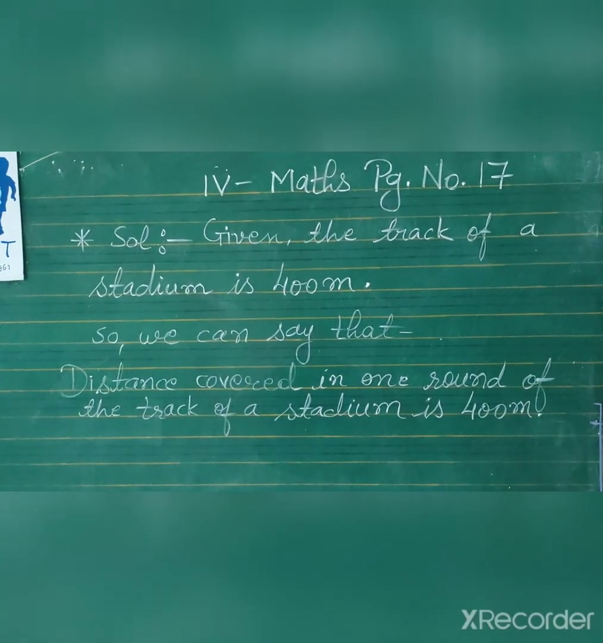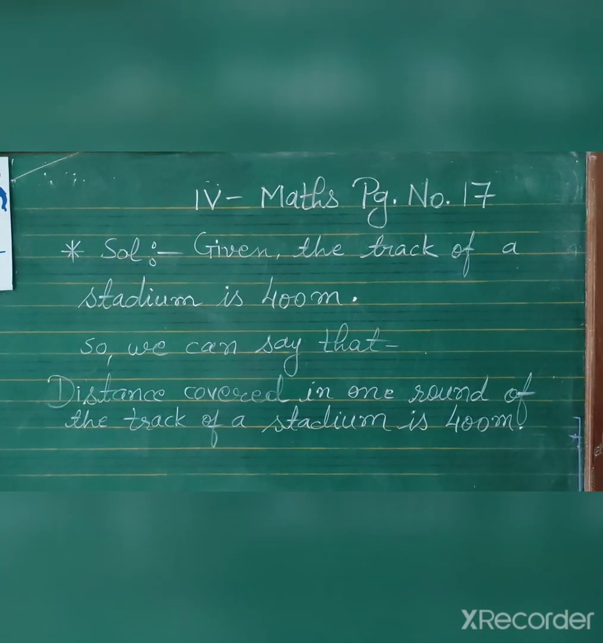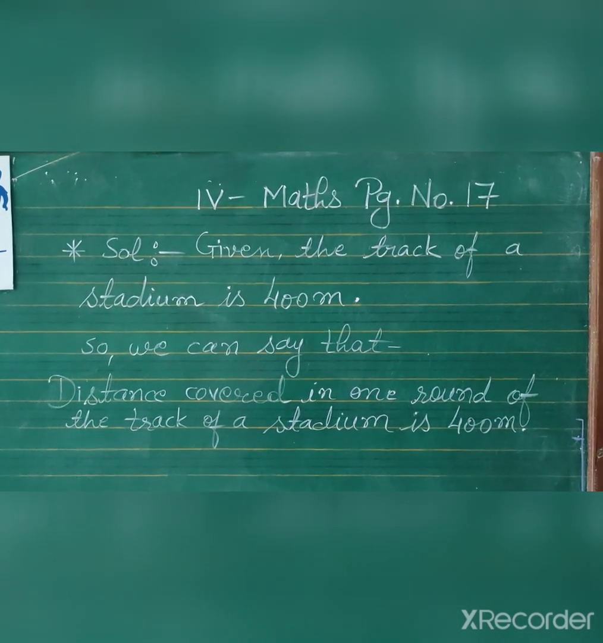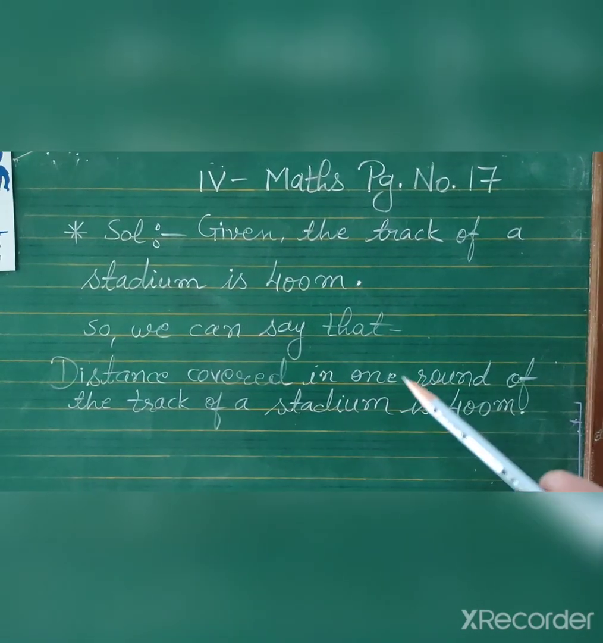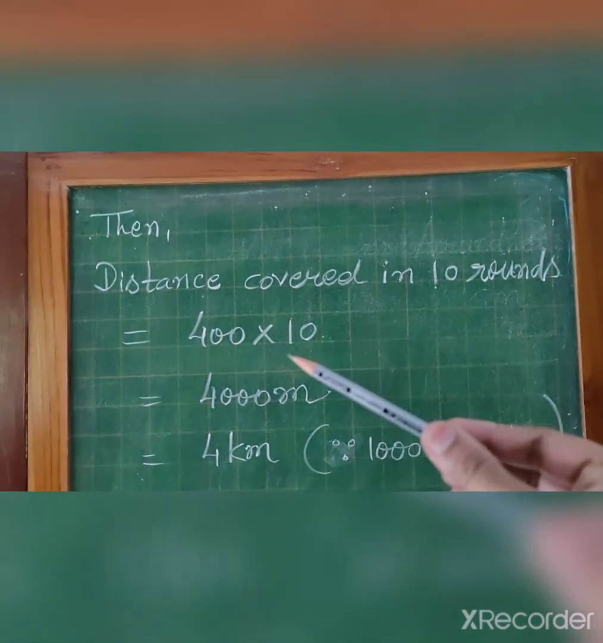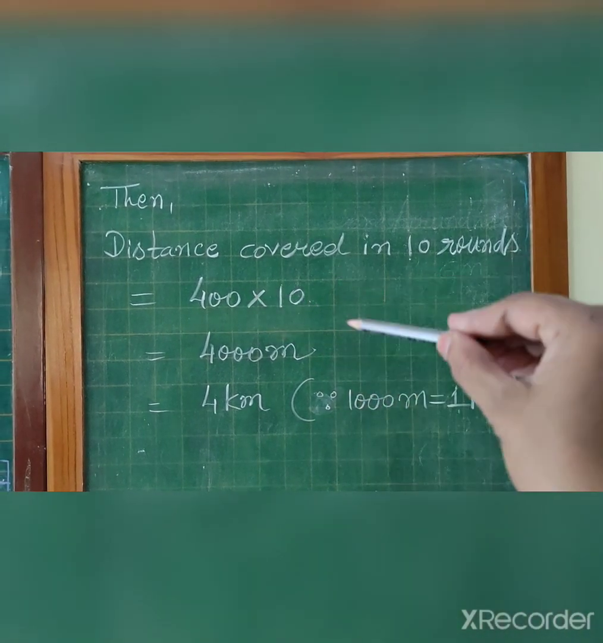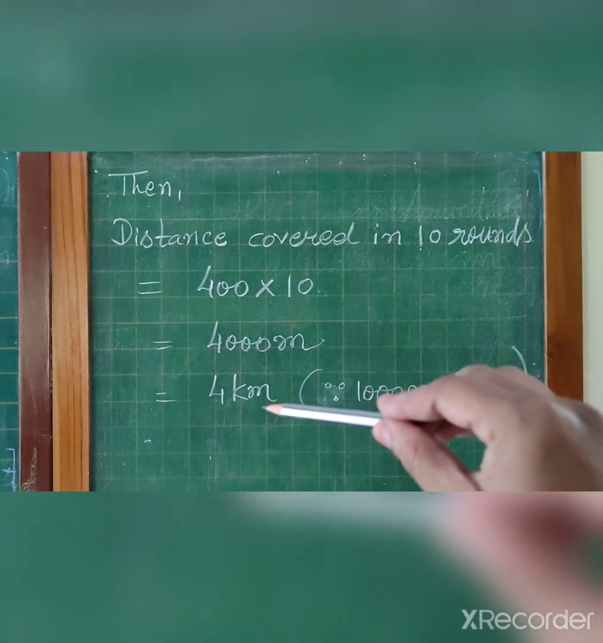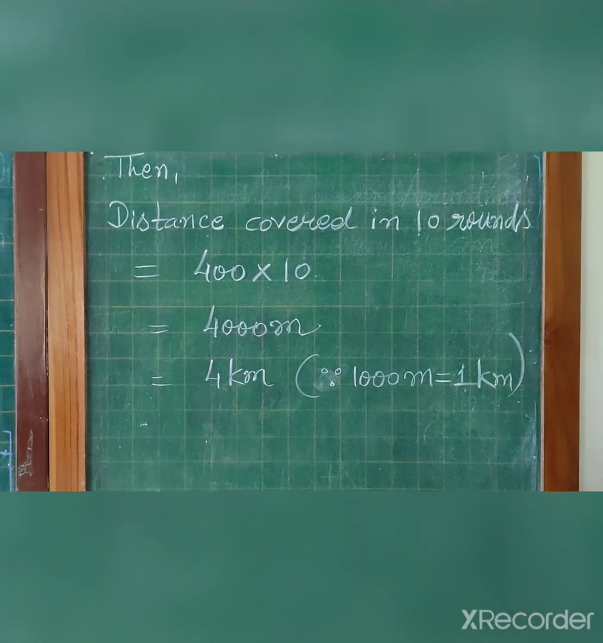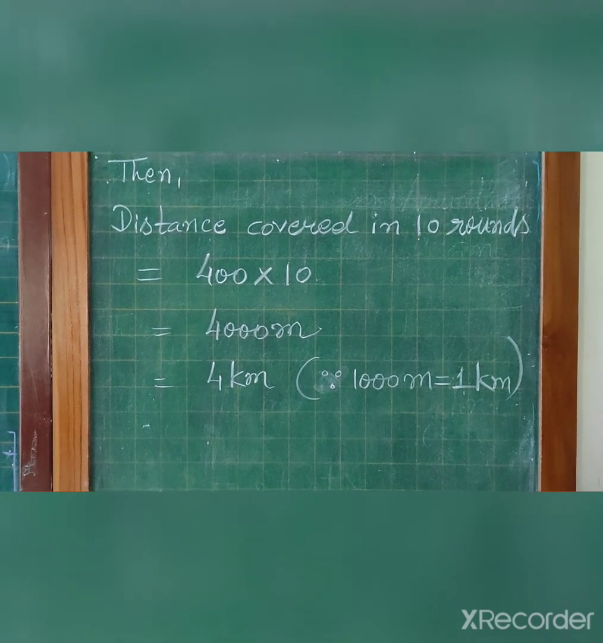Now see here, given the track of a stadium is 400 meter. So we can say that the distance covered in one round of the track of a stadium is 400 meter. Now we have to calculate for 10 rounds. So the distance covered in 10 rounds will be more, so multiplication operation will be taken. 400 into 10, 4000 meter, and 4000 meter will make 4 kilometer, because in 1000 meter 1 kilometer is there. Same way you will copy in your Interleaf notebook.